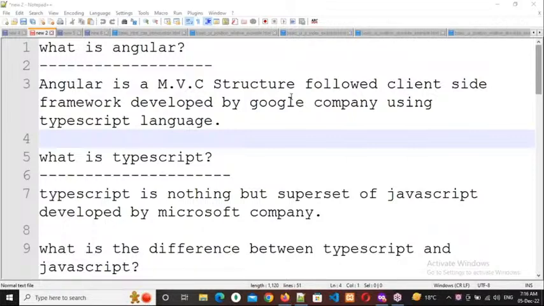Client side and the UI development is... Client side is you cannot interact with the backend side.